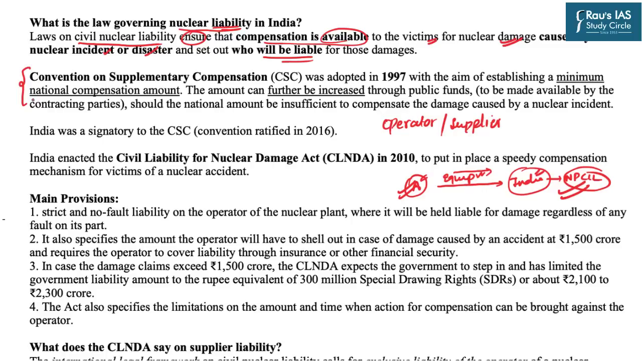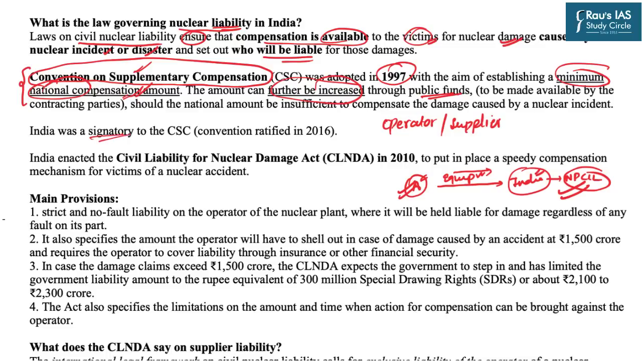First of all, there is an international convention, the Convention on Supplementary Compensation, also called the Umbrella Convention. This was adopted in 1997 and India has ratified it. It aims at establishing a minimum national compensation amount which can be used to provide compensation to the victims. Further, it also says that if this amount is insufficient, then the amount can be further increased through public funds. That is, the government can step in if it feels that the compensation amount provided by this particular convention is insufficient.